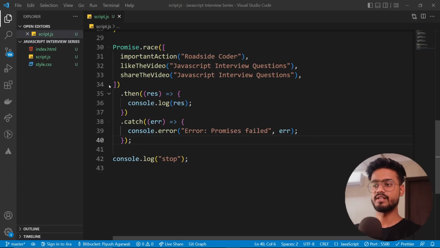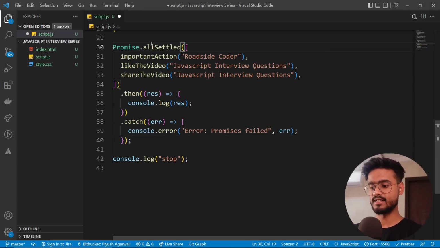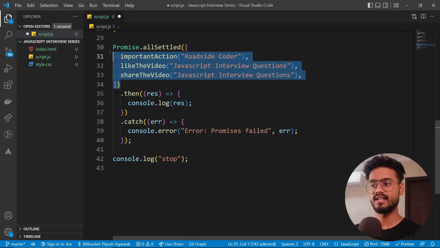Now the next promise combinator is Promise.allSettled, which again has the same syntax, but the functionality is a little bit different. So this actually works exactly like Promise.all, but even if any one of the promises fails, it's going to return all of the promises that are fulfilled as well. So in Promise.all, if any one of the promises fail, it's going to fail the complete Promise.all, right?